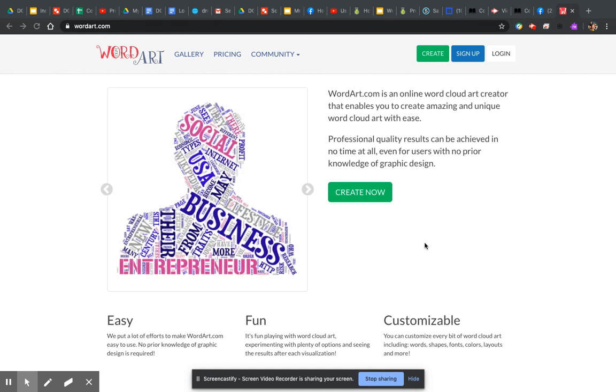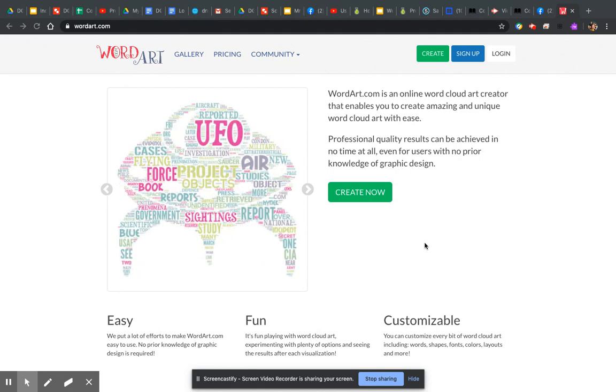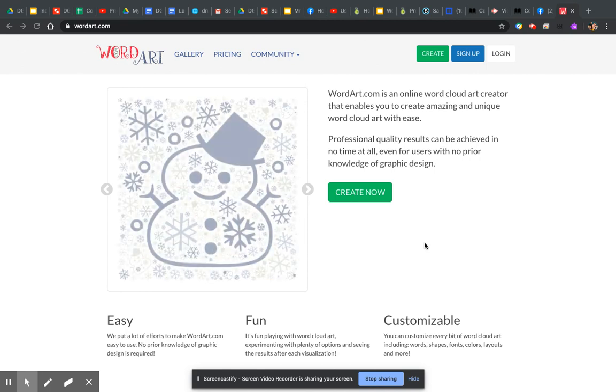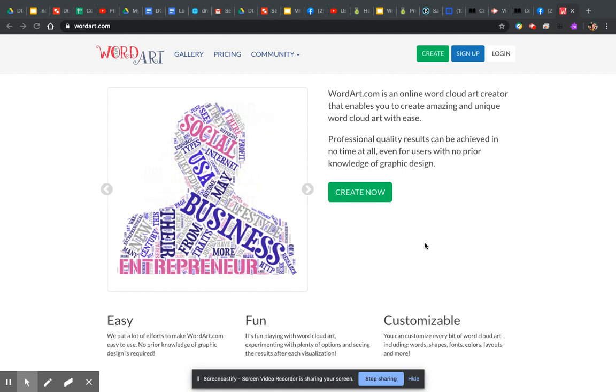I just wanted to get on. We're going to be using this app. I don't know if it's an app, it's more of a website called wordart.com. We're going to use this at the beginning of the year just to kind of learn a little bit about each other. But if you would like to use this later, maybe for some projects, it's a neat, fun little thing to do. And there's so many different ways to play with it.